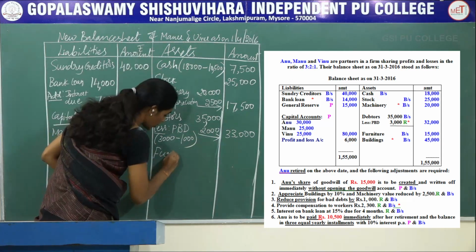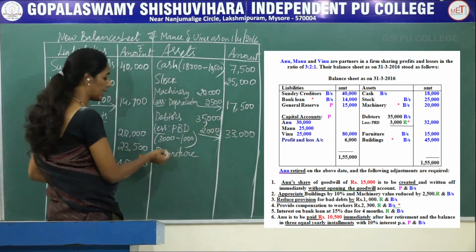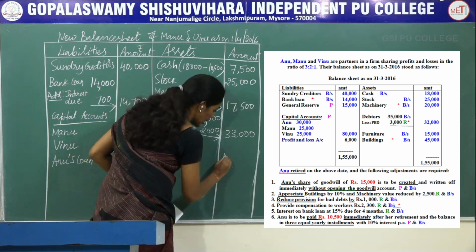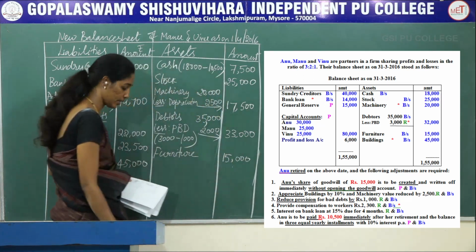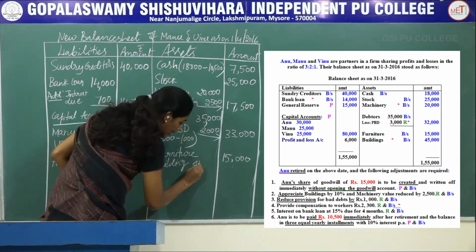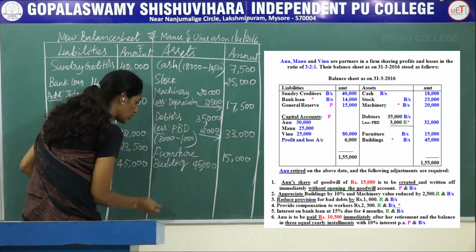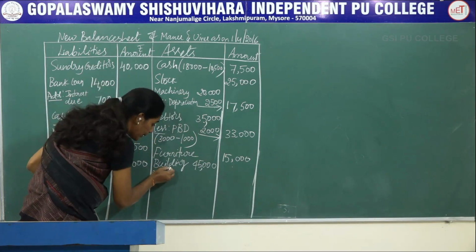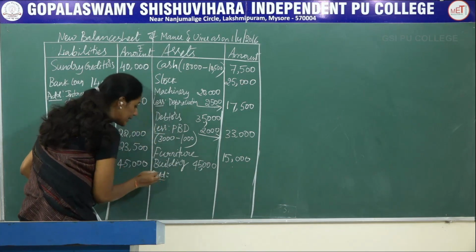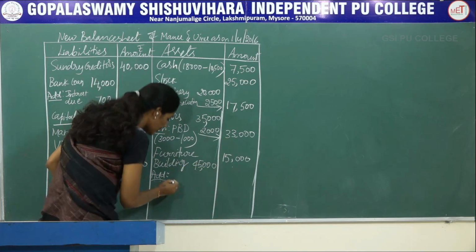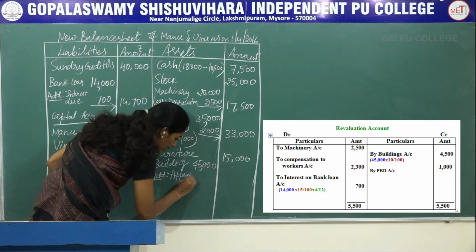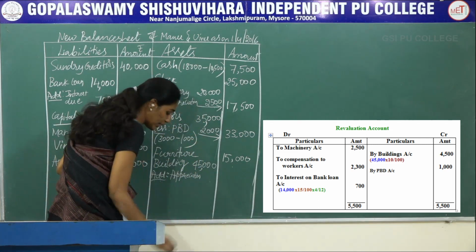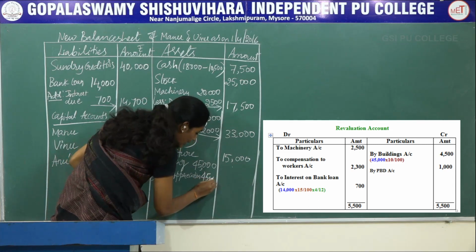The next is furniture. Here also there is no adjustment relating to the furniture. You can directly record the same balance of the old balance sheet in the new balance sheet as rupees 15,000. The next, building 45,000. It is given in your old balance sheet. Now in your adjustment, the building has to be appreciated, so it is added to the 45,000. Add appreciation, write it as appreciation and record the amount of increase only, rupees 4,500.